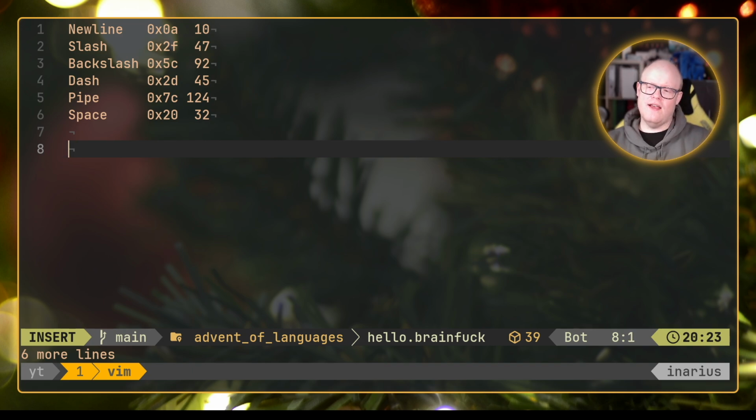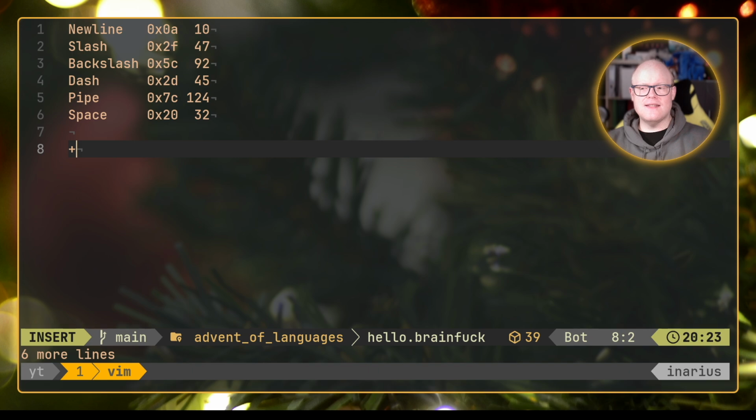Currently, we are at memory address position 0. If I do that character, we will be at memory position 1. If I do that again, we will be at memory position 2. If we go back, we are now at 1 again, and now we are at 0 again.